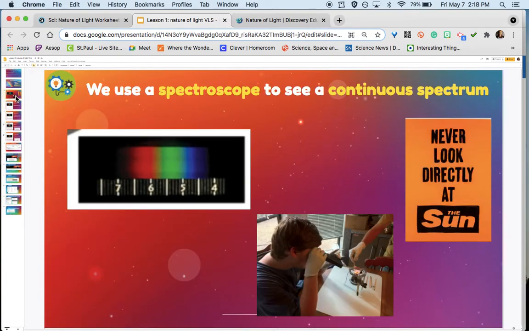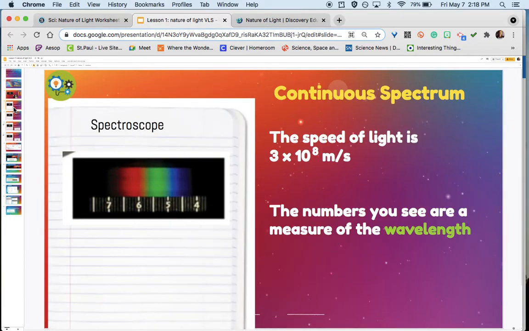And make sure you never look directly at the sun. There's a lot of energy that comes from the sun, and it can burn your eyes. The speed of light is 3 times 10 to the 8th meters per second, which is really, really fast. It's faster than the speed of sound.